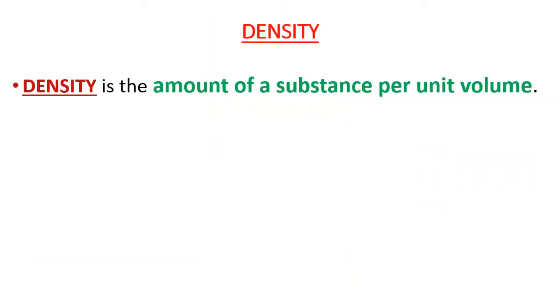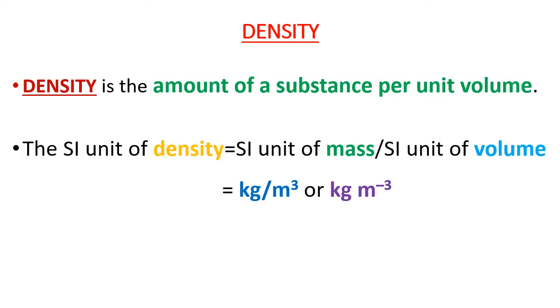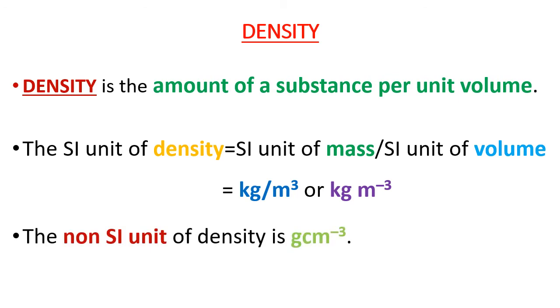Let us know the definition of density. Density is the amount of a substance per unit volume. SI unit of density is kg per meter cube. Non-SI unit of density is gram per centimeter cube.